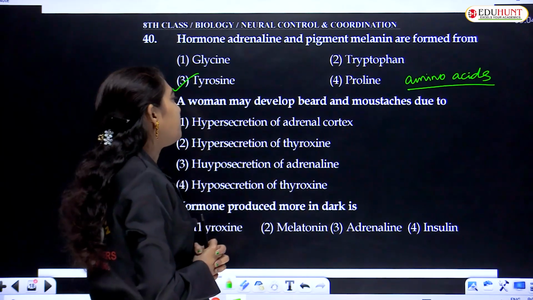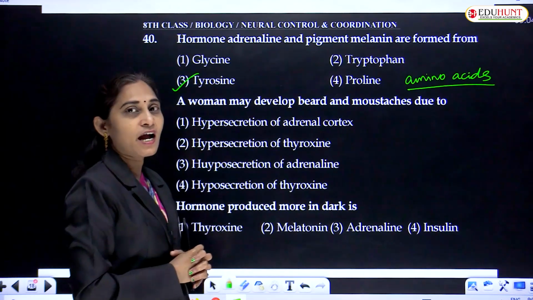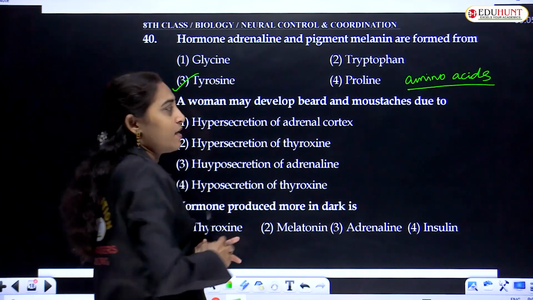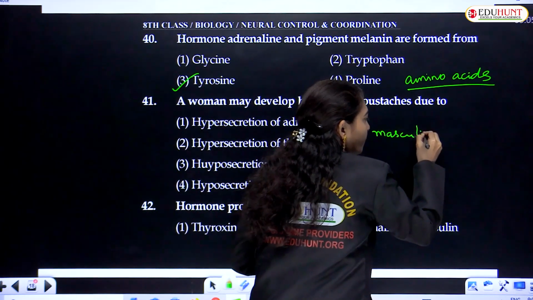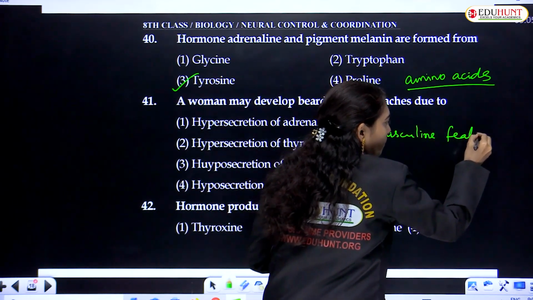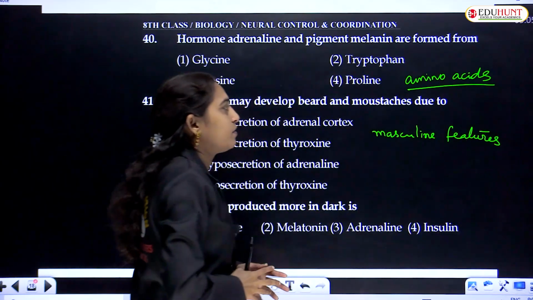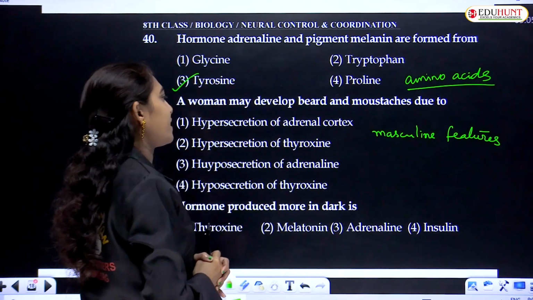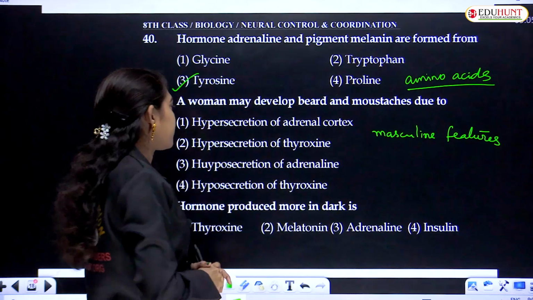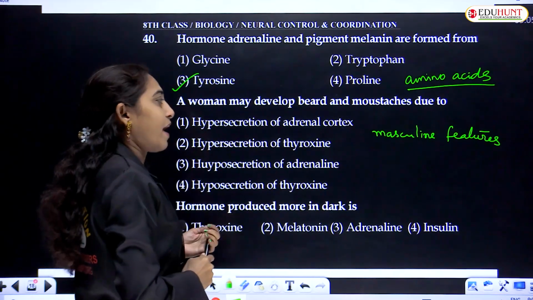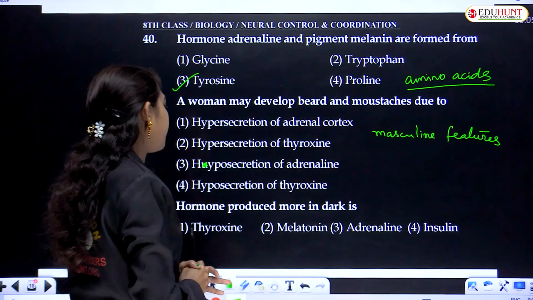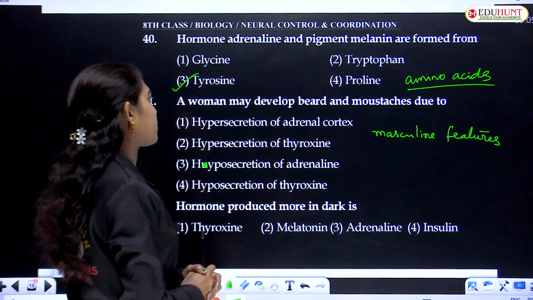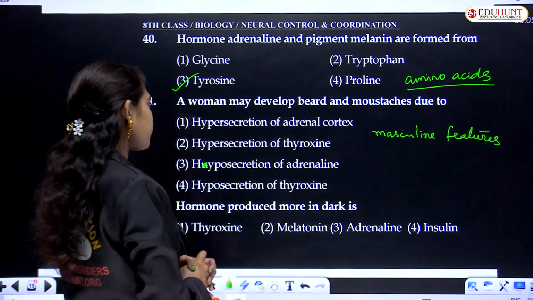A woman may develop a beard and mustache, that is masculine features, due to: hypersecretion of the adrenal cortex, hypersecretion of thyroxine, hypersecretion of adrenaline, or hyposecretion of thyroxine hormone.